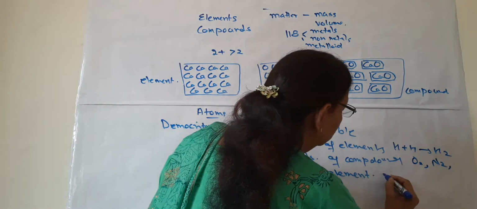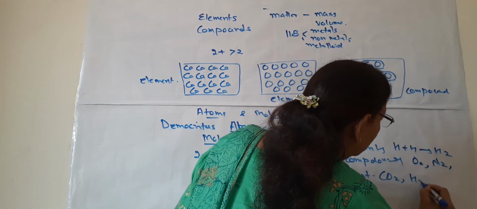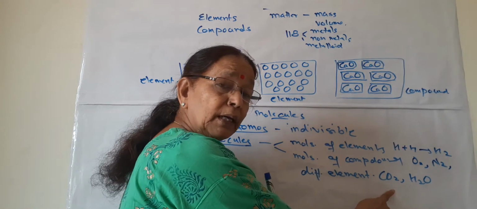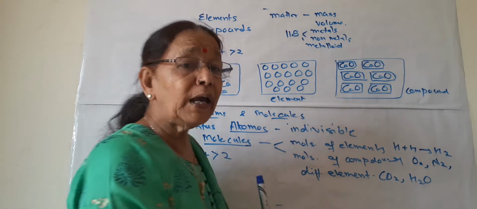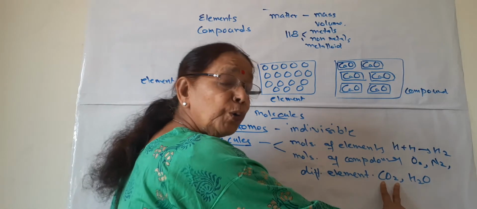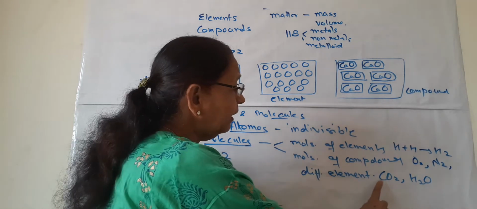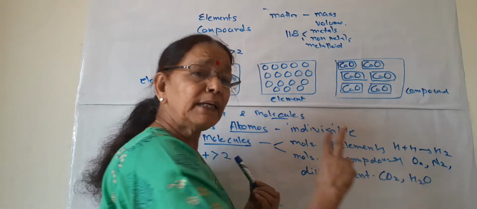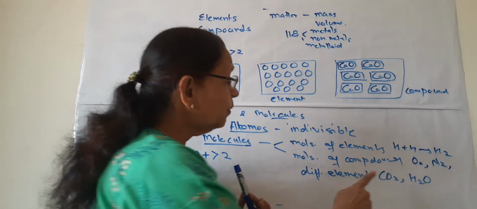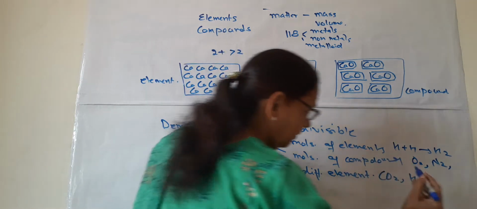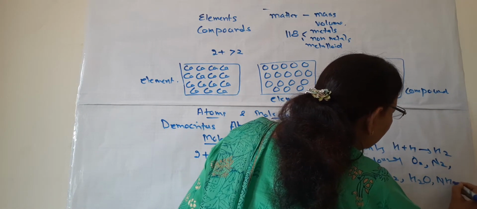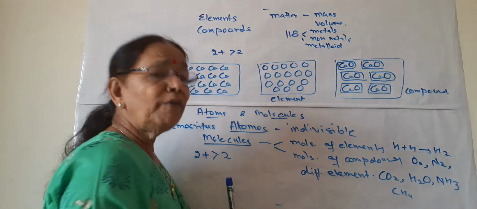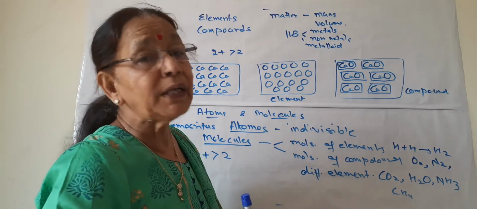So the examples, the simple ones, are carbon dioxide and water. This is a compound. Carbon dioxide is a compound. Why? Because it is made up of two different types of elements, and if both are same, then it is just a molecule. If two different are present, then it is a compound. So carbon dioxide, water, ammonia, methane, you can take any, all these are compounds, and they are made up of different types of atoms.